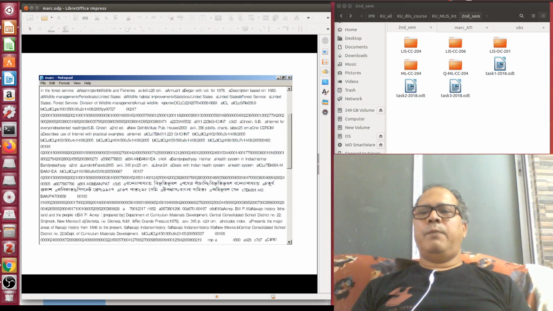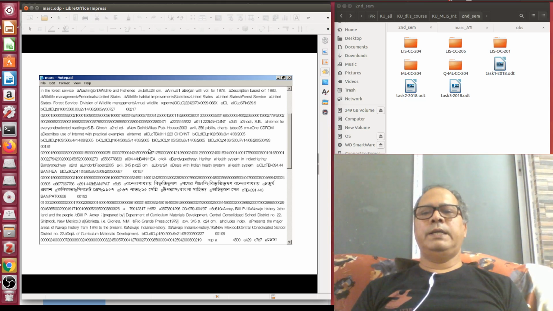This is how a MARC record looks when you export and import. One record is indicated in one row, although I have not represented it in one row, but in reality one record indicates one row. Now suppose this particular record starts here with the leader, followed by the directory, then the actual data content. Then comes the record separator. Again the next record starts with leader values. Leader is a 24 character fixed length field.